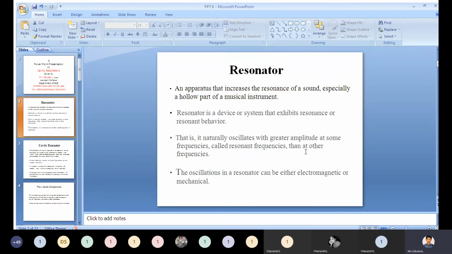The oscillations in a resonator can be either electromagnetic or mechanical. So this is the general definition of a resonator. It is a device that exhibits resonance or resonant behavior. It naturally oscillates with greater amplitude at some frequencies, called resonant frequencies.